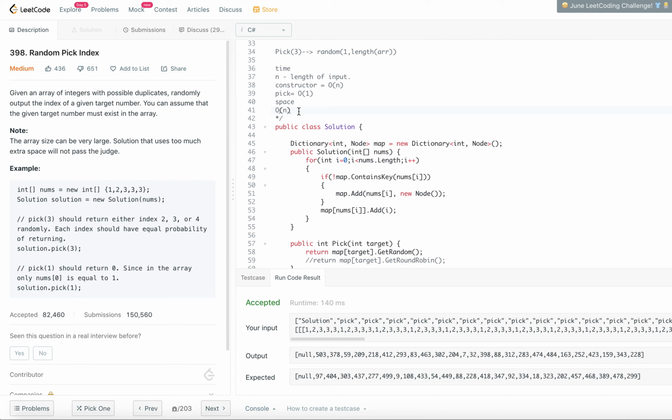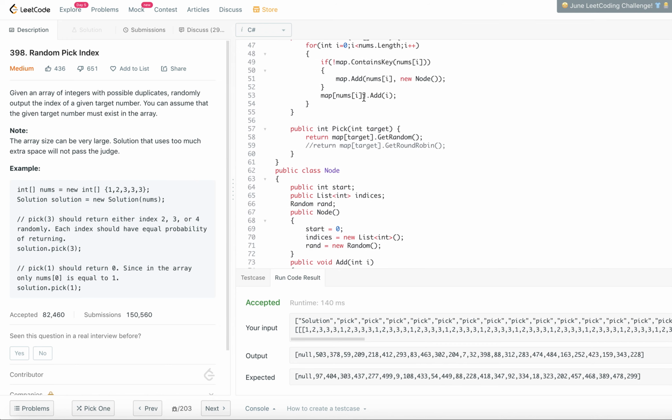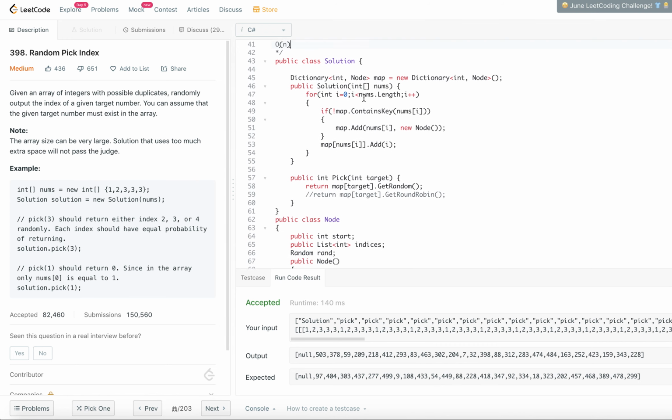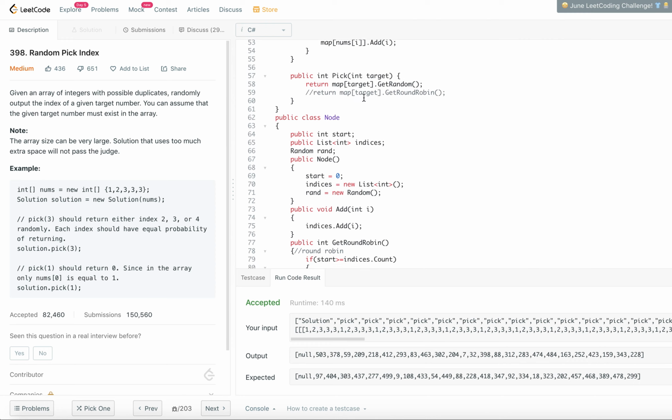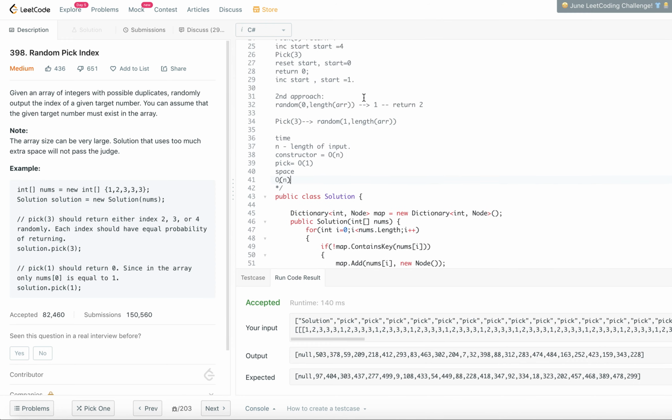So we gave the time complexity differently for different methods, but space complexity is common since they act upon the same variables. We will say the space complexity is order of n on the whole because all of it is used by both methods. The Solution constructor is filling it and pick is the method using it. That's why the space complexity is order of n for this example.